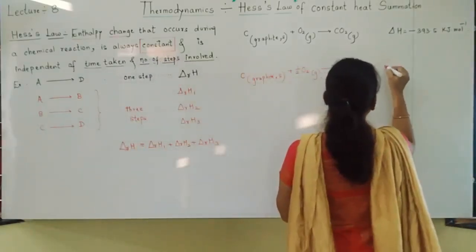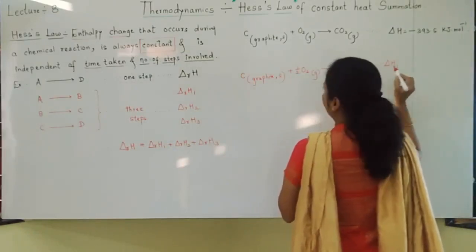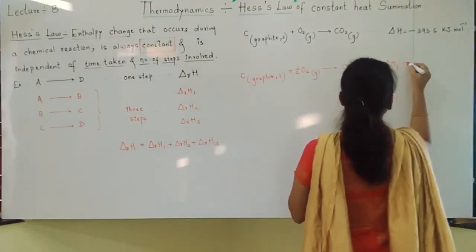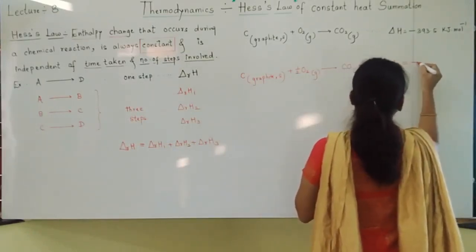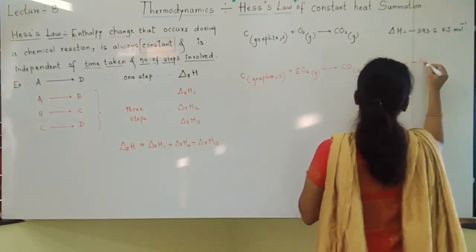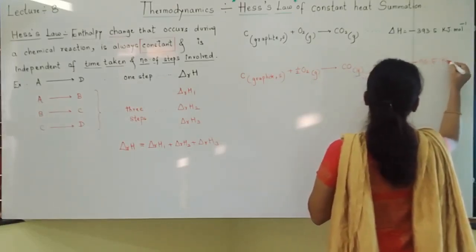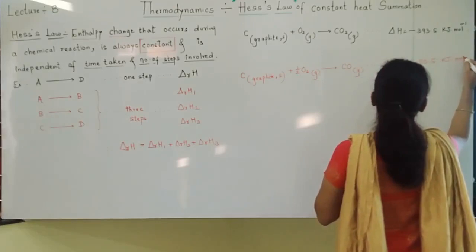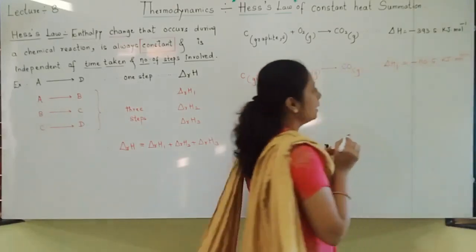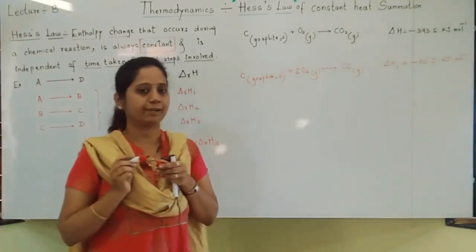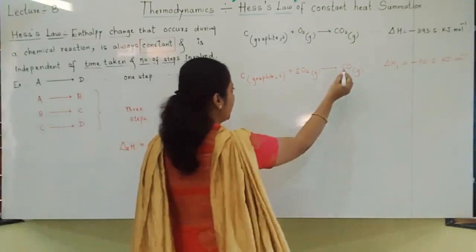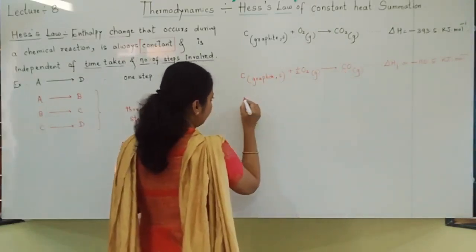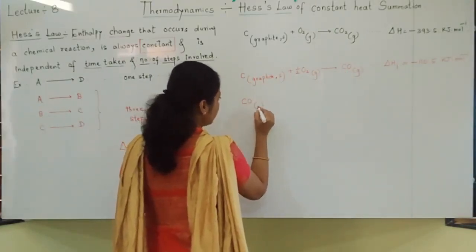Imagine that the delta H1 value for this is minus 110.5.